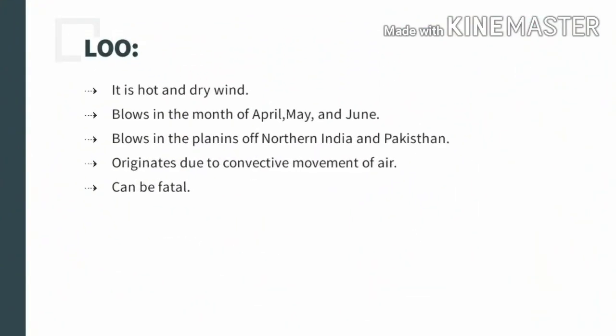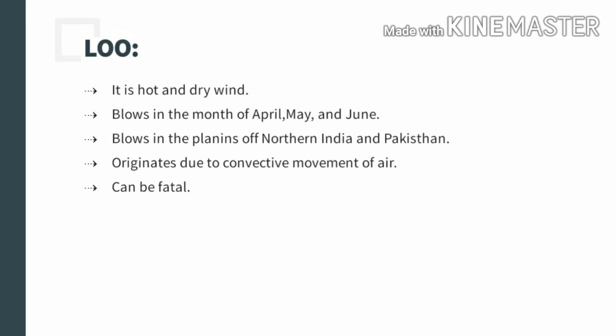Okay, so first one is the Lu. Lu is a hot and dry wind, and as it is written in the slide, it blows in the months of April, May, and June. It blows in the northern plains of India as well as Pakistan. And in which places of the northern plains? Like Rajasthan, Gujarat, Haryana, Punjab, UP, and Western Madhya Pradesh, this Lu is experienced.